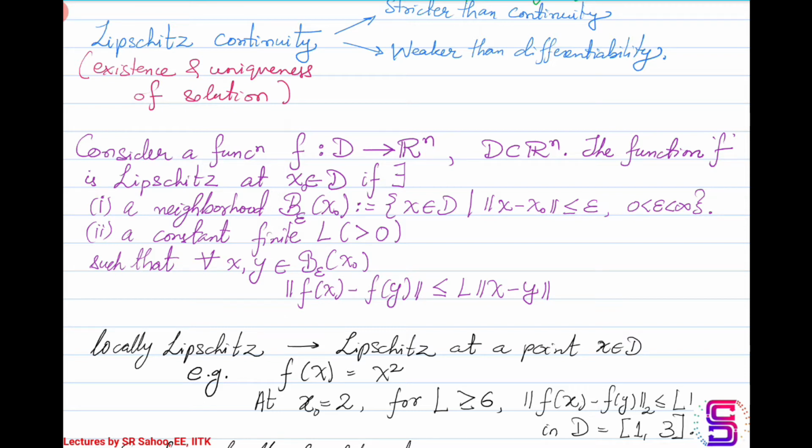It can be any norm that you can think of: one norm, two norm, infinity norm, three norm, four norm, whatever it is. Now take the same norm for x minus y.